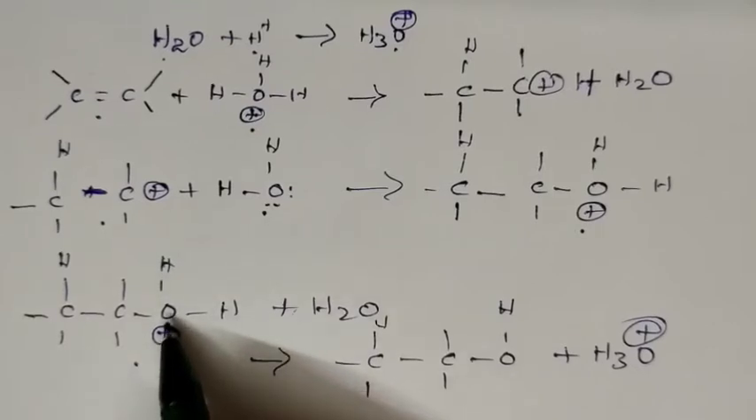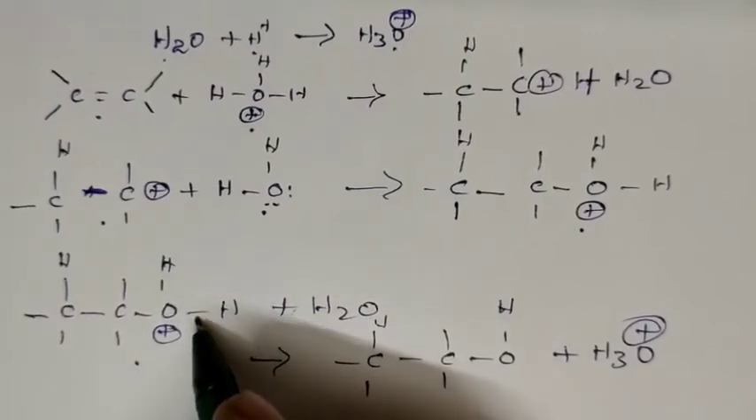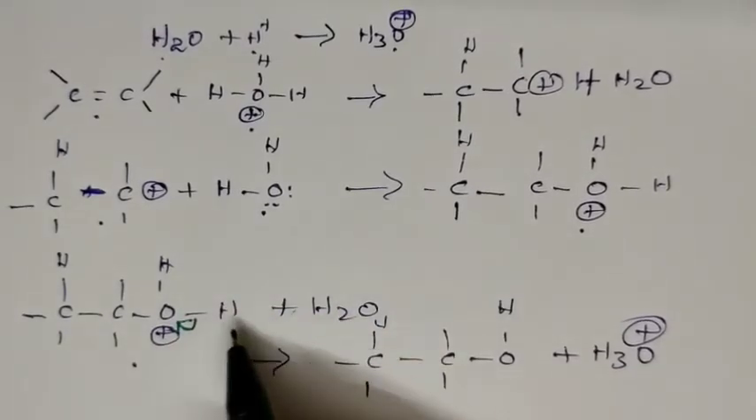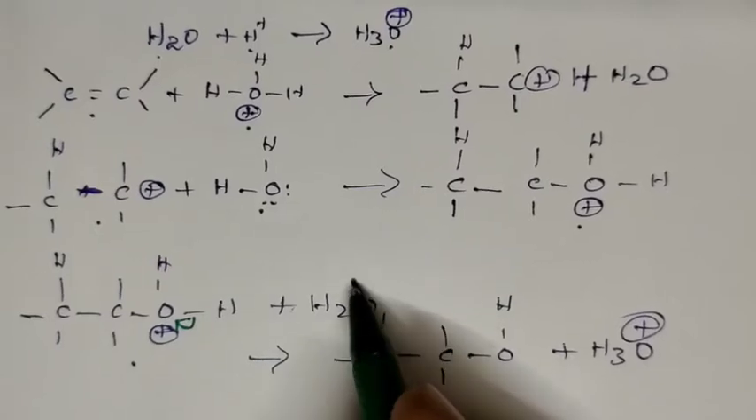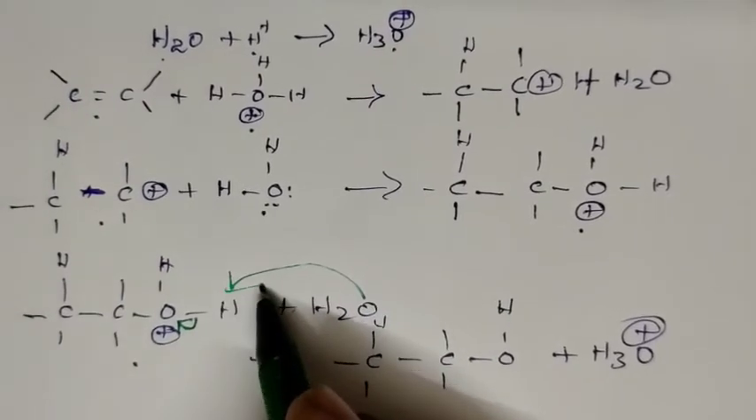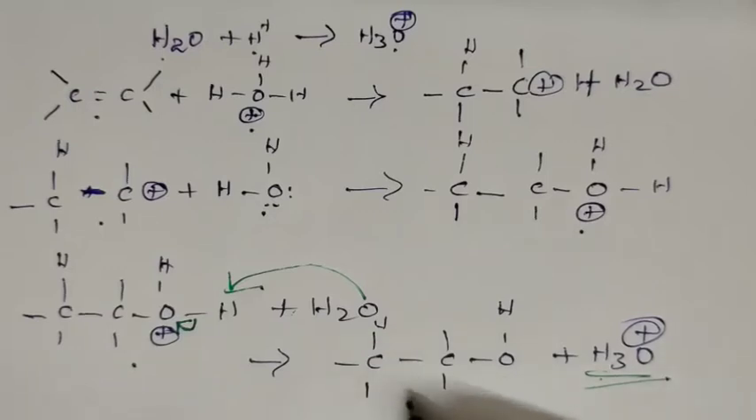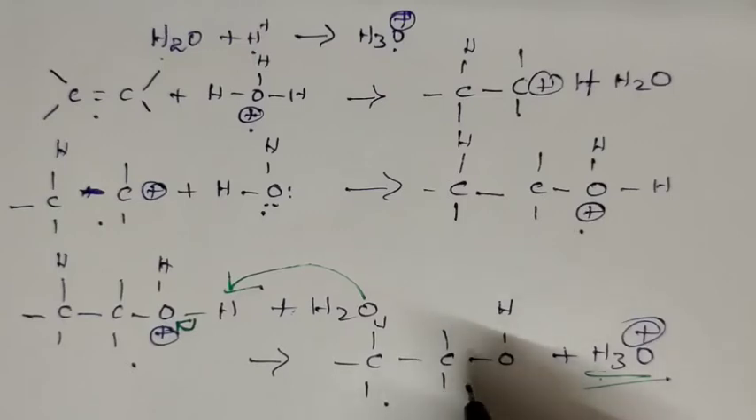That means, to resolve the positive charge on the oxygen atom, this bond's shared pair of electrons is given to oxygen. To resolve this, water donates a pair of electrons to this hydrogen. Thus we get back the catalyst and we get the alcohol as the product. That's all about the acid catalyst hydration.